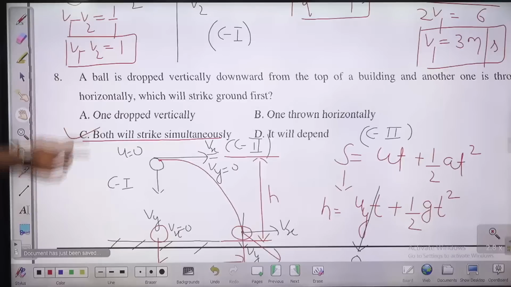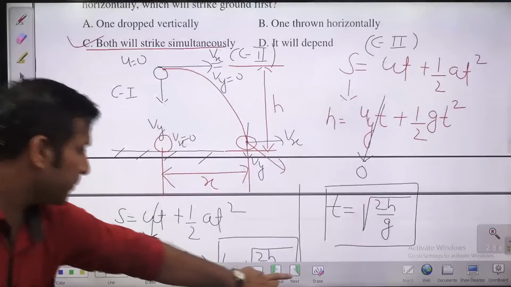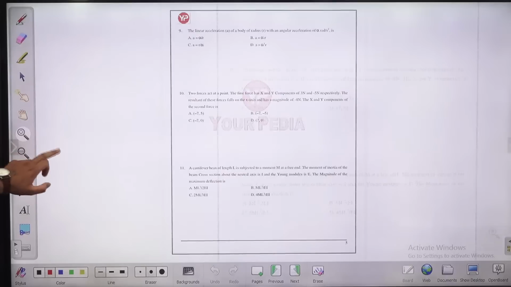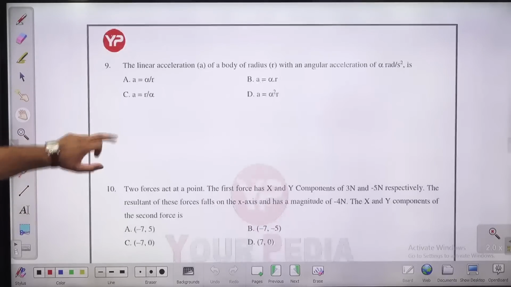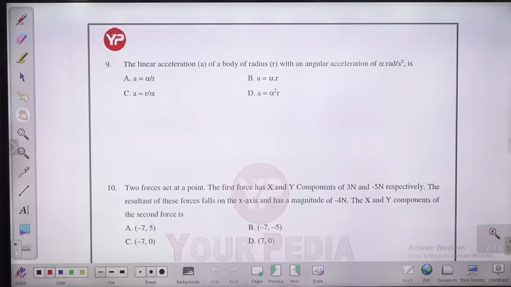Chaliye, let us move to the next question, question number 9. Question number 9, guys, in front of you. Please read and try to answer. The linear acceleration A of a body of radius r with angular velocity and angular acceleration alpha. What is linear acceleration? So he's asking you some relationship between the linear acceleration and angular acceleration.